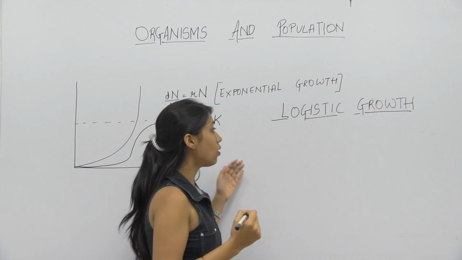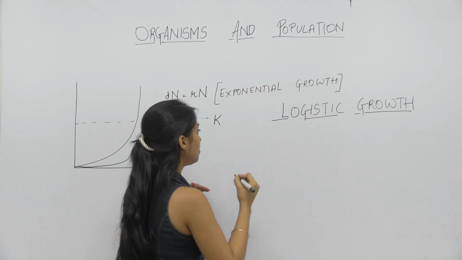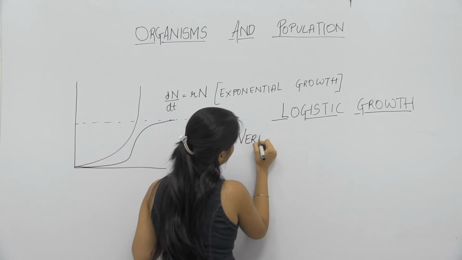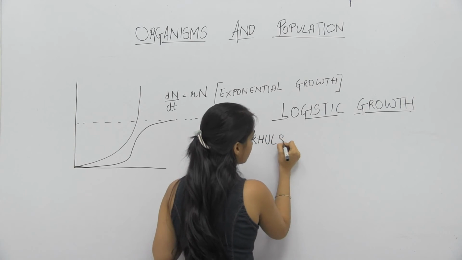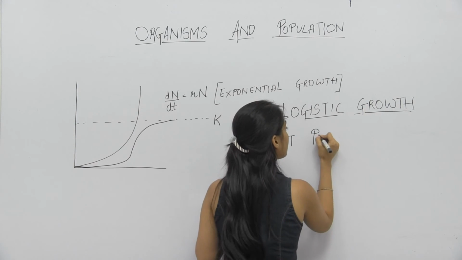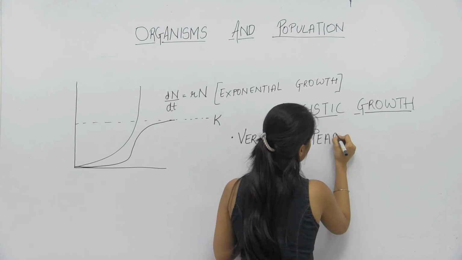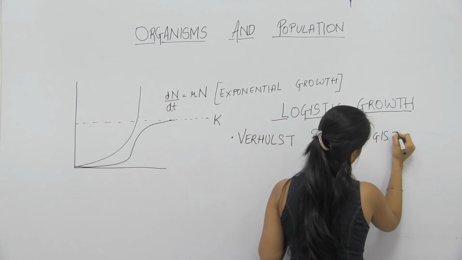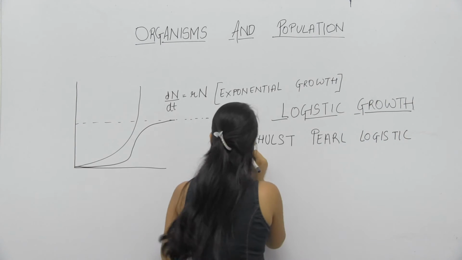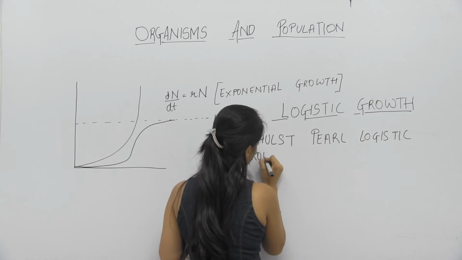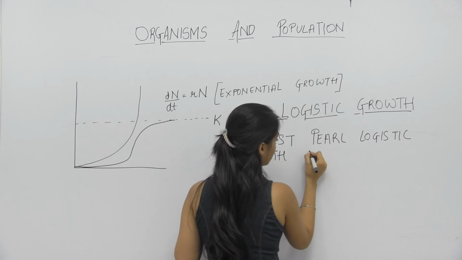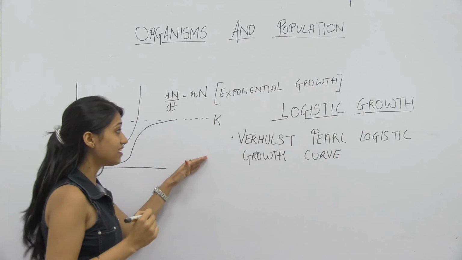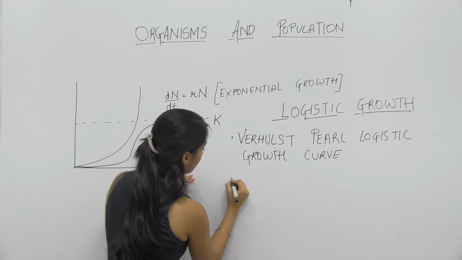Logistic growth curve is also known as Verhulst-Pearl logistic growth curve. What are the three phases in logistic growth curve?